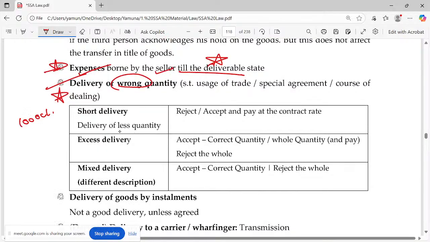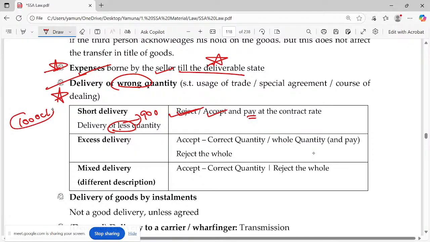Okay, the shopkeeper is ready to deliver only 900. This is short delivery. What you can do? You reject it completely. Or he says only 900 fit in this truck and 100 are coming in the next truck. Will you accept it? It's up to you. You can accept it or reject it, or you accept and pay at the contract rate.